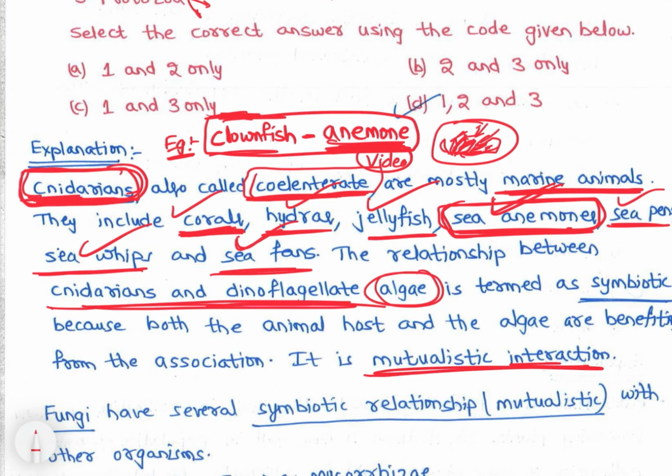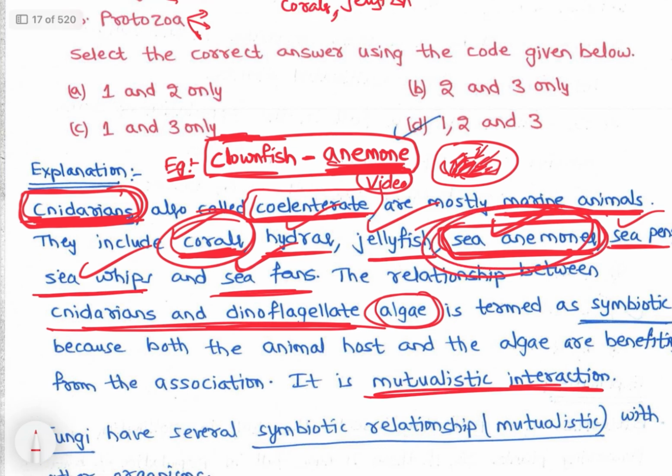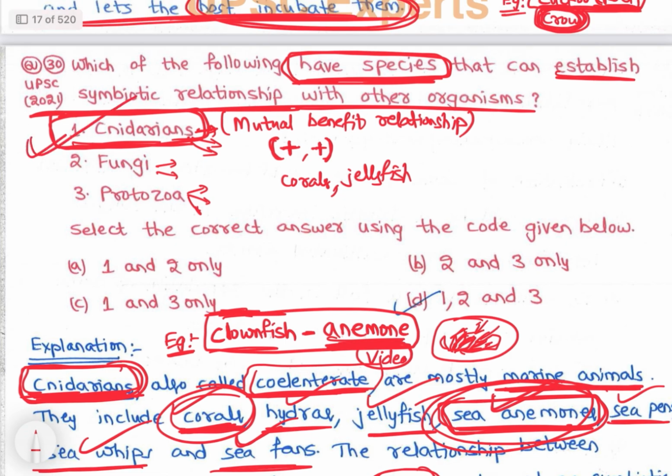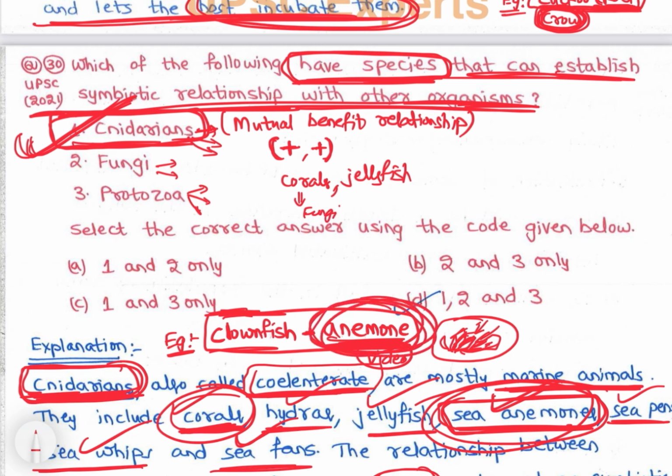So cnidarians have corals with a mutual relationship, and sea anemones have a mutual relationship with respect to some organism. So cnidarians is the correct answer, that can establish symbiotic relationships with other organisms. Cnidarians have corals. They can establish a mutual relationship with fungi, right? And sea anemones are cnidarians. They can establish a mutual relationship with clownfish.